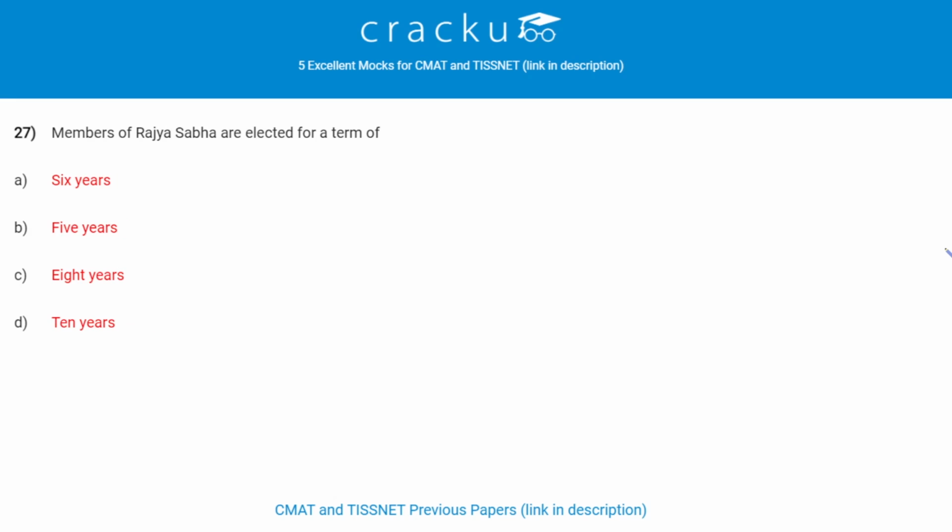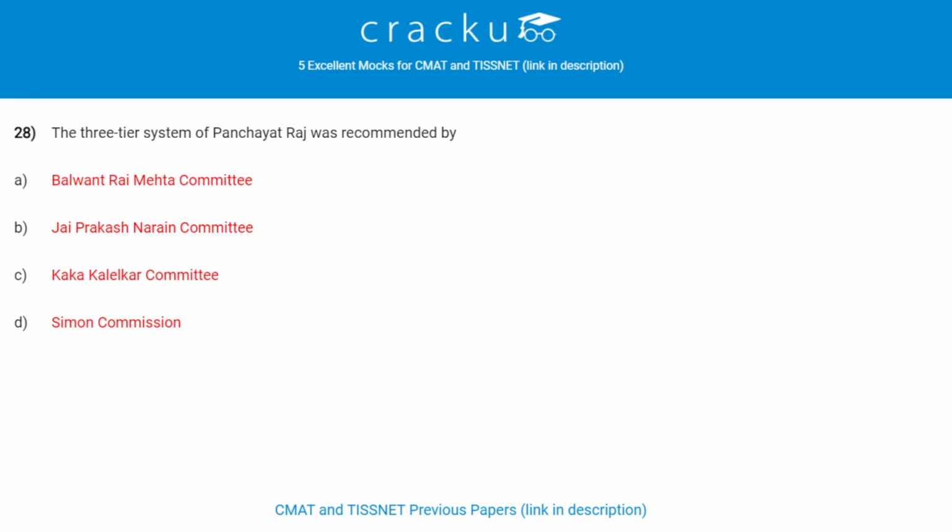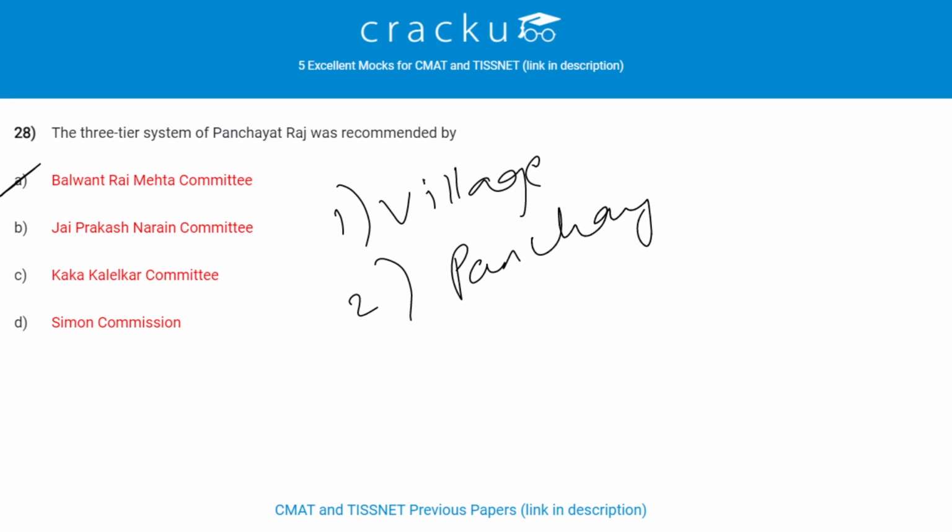Members of Rajya Sabha are elected for a term of 6 years. The three-tier system of Panchayat Raj was recommended by the Balwant Rai Mehta Committee. The three tiers are Village Panchayat, Panchayat Samiti and Zilla Parishad.